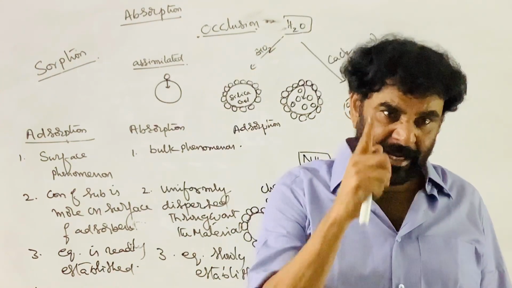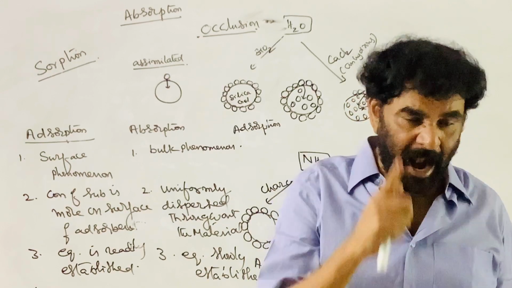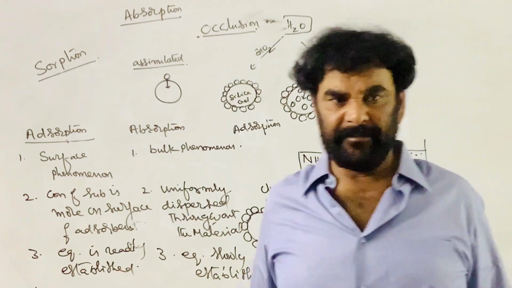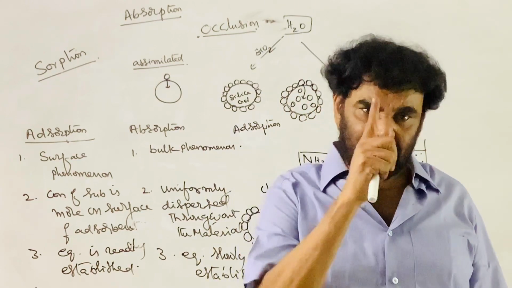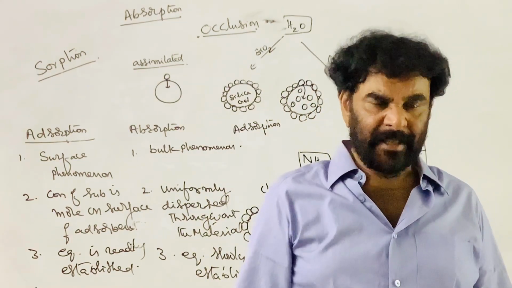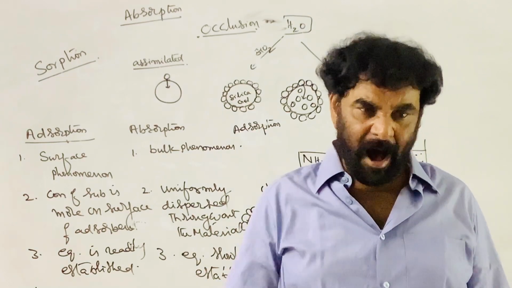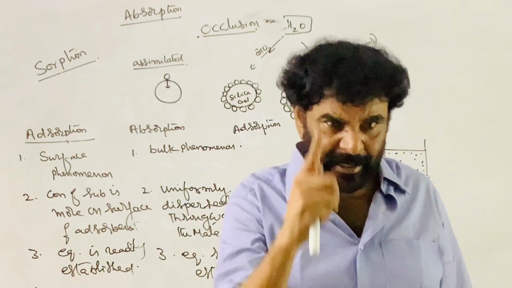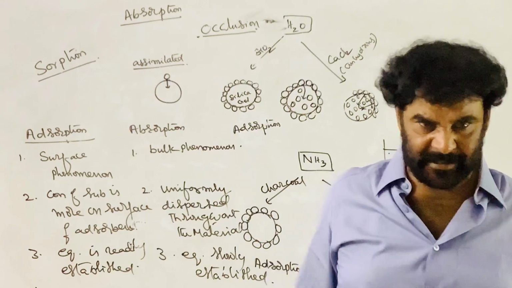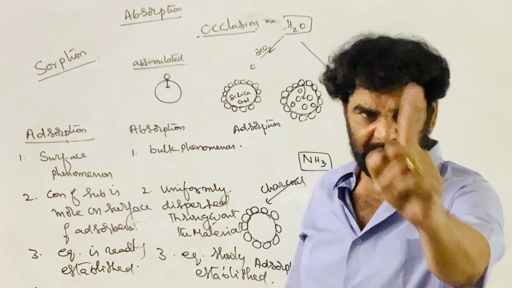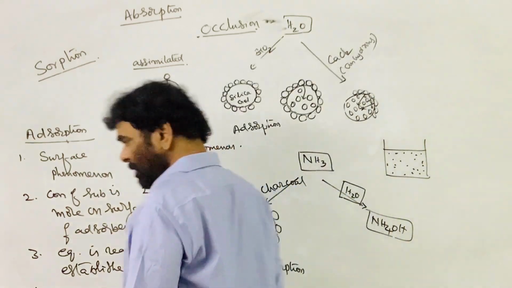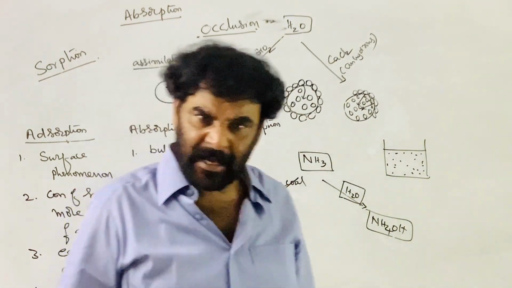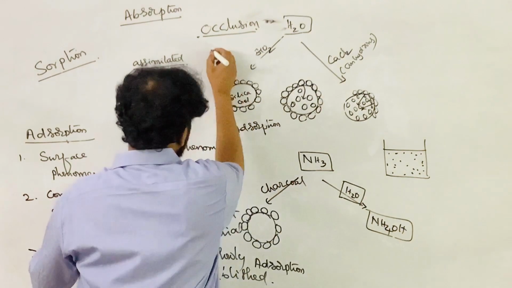So the adsorbate is gas, the adsorbent is solid, finely divided. The process of adsorption of gas on the surface of the finely divided metal powder is called occlusion. Such gases are called occluded gases. For example, adsorption of hydrogen over nickel.